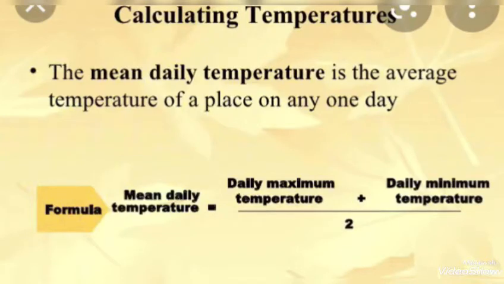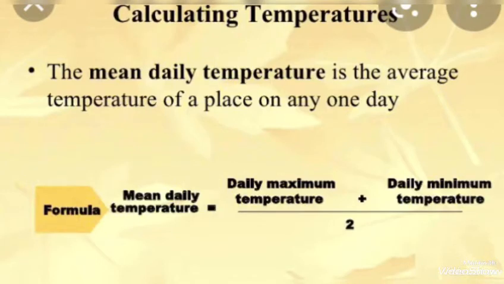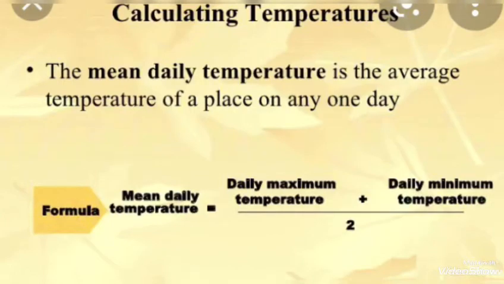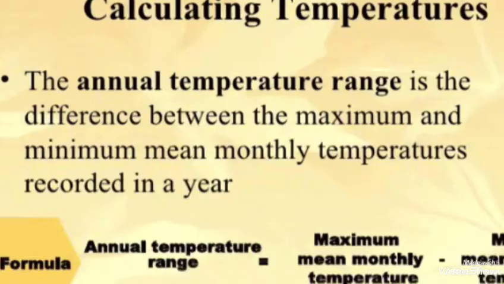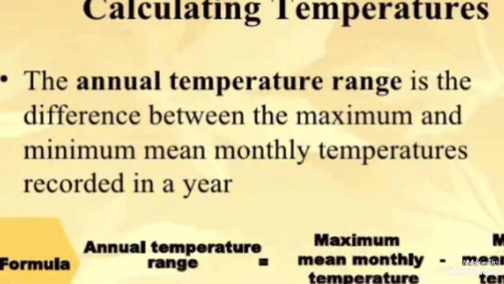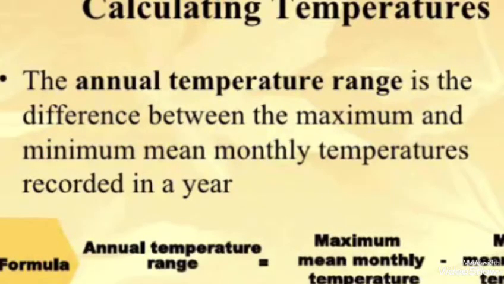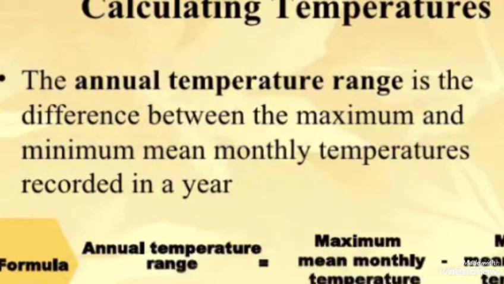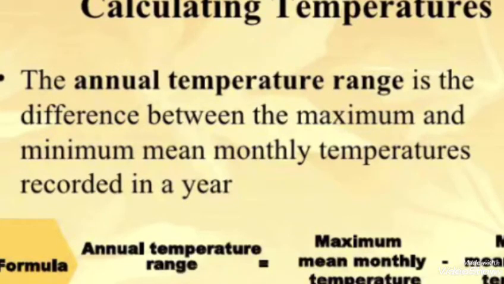Mean temperature. The mean daily temperature is the average temperature of a place on any one day. So this is the formula to calculate the mean daily temperature. The annual temperature range is the difference between the maximum and minimum mean monthly temperatures recorded in a year. So it is the difference between the maximum mean temperature and the minimum mean monthly temperature. The distribution of temperature is shown by isotherms.